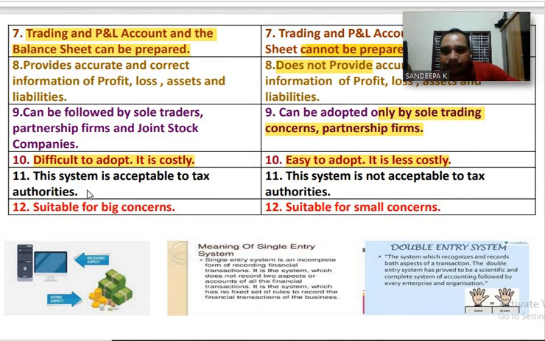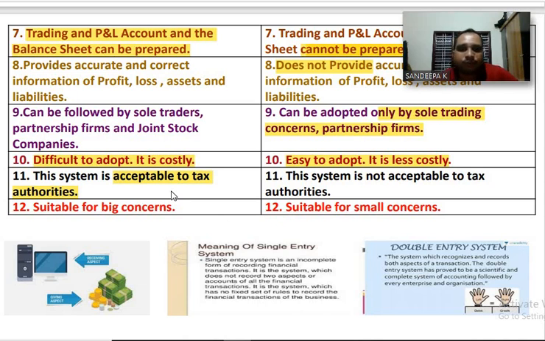Next one, number 11. This system is acceptable to tax authorities. This system is accepted by the income tax authorities or commercial tax department.